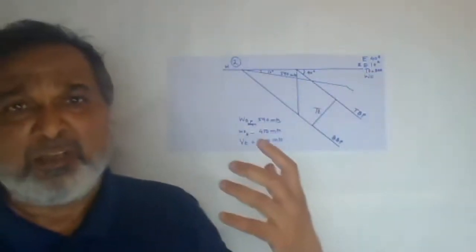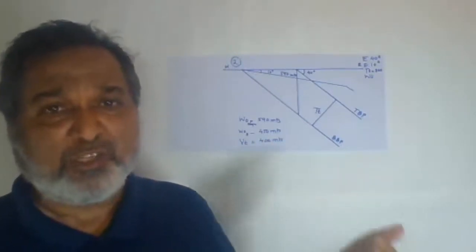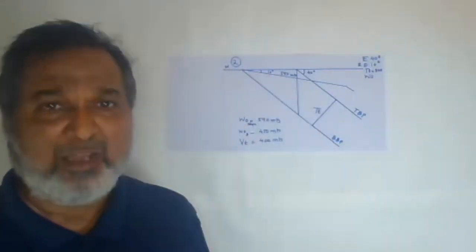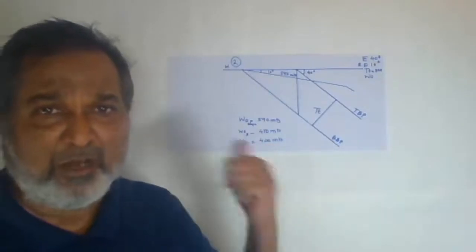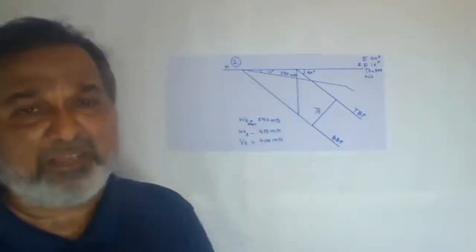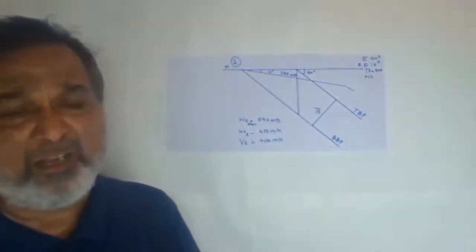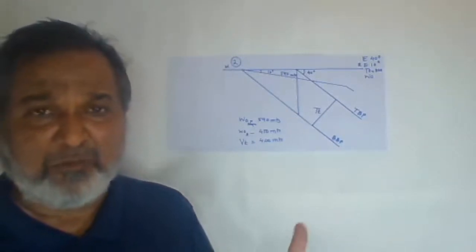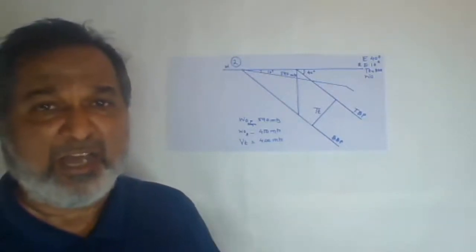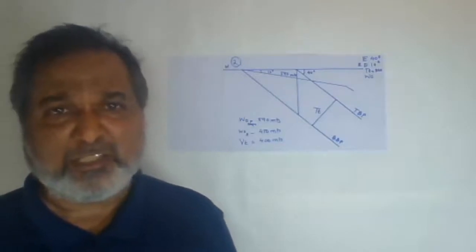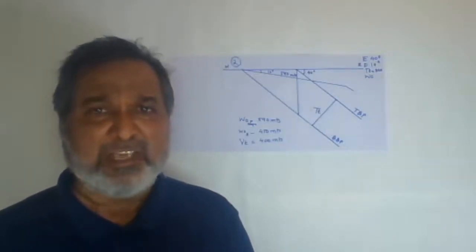You have to find out the width of outcrop on the slope as well as on the ground, and the vertical thickness. But in the examination, the examiner may ask you just the vertical thickness or the width of outcrop on the inclined slope. We'll see the next, third problem, where there is another combination.